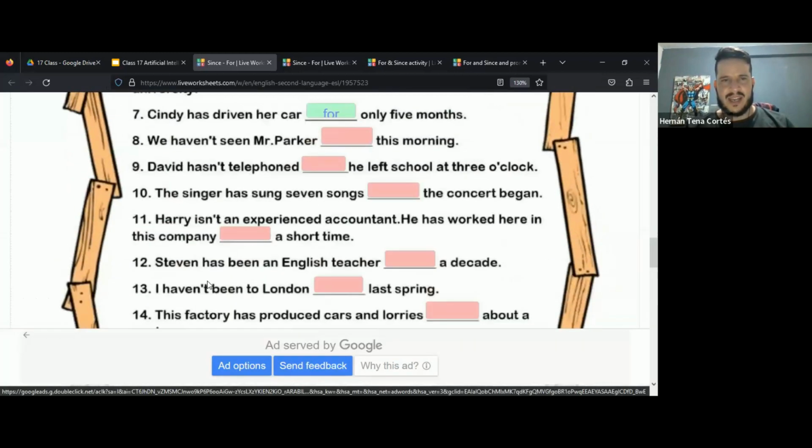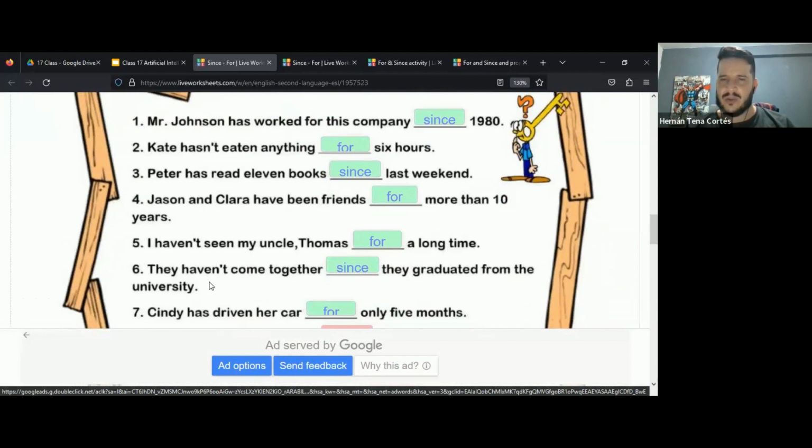And we're checking it. And the ones that are green are the ones you did well. All right.